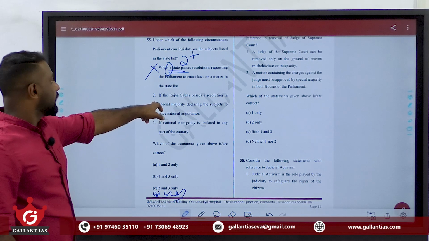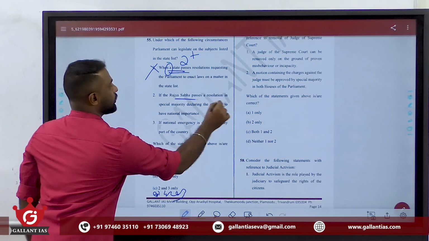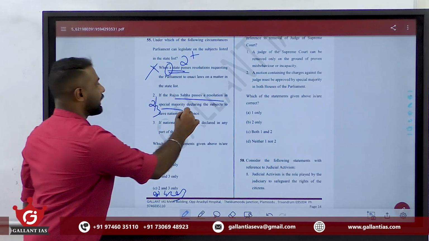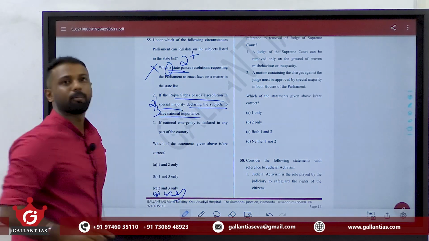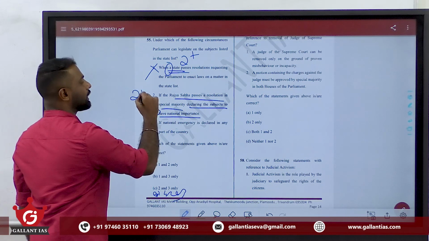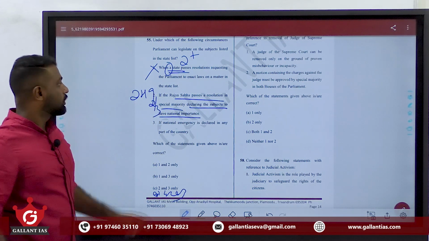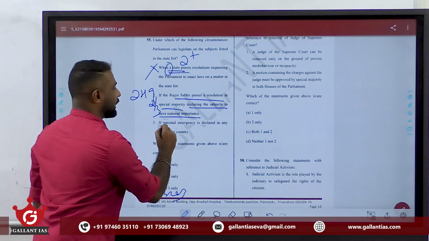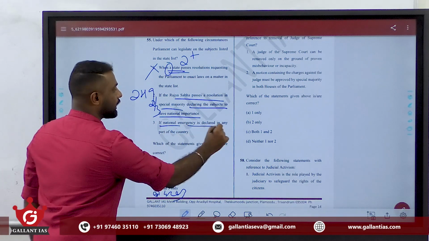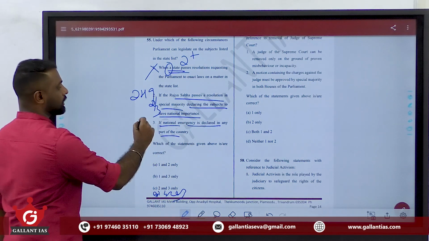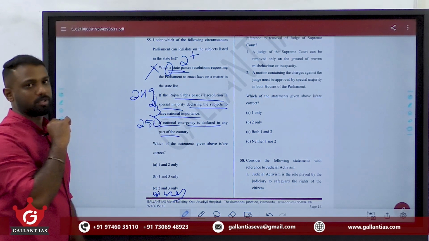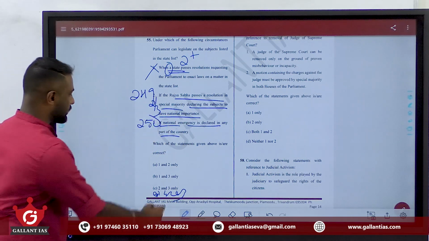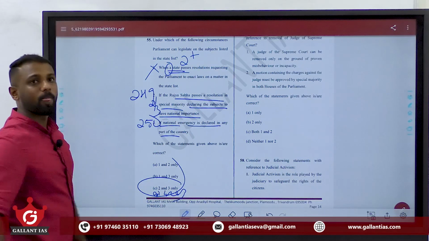The second statement says that if Rajya Sabha passes a resolution in a special majority, that is a 2/3 majority, declaring the subject to be of national importance. Yeah, this shows Article 249. So it's a right statement. Clear? Next, if a national emergency is declared in any part of the country, exactly this comes under Article 250 of the Constitution. So in these cases, Parliament can make law on a subject under the state list. So the answer is option C, that is 2 and 3 only. Clear?